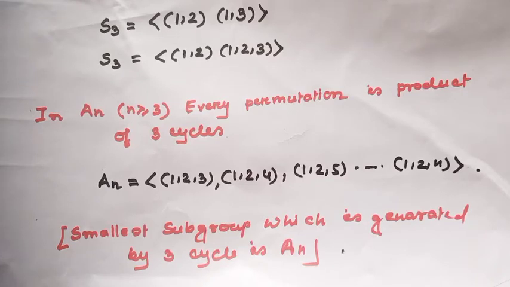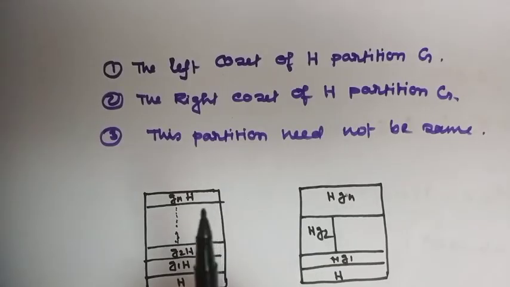So, if you give me any 3-cycle, then I can generate the An group. This is also a nice fact. The smallest subgroup which is generated by a 3-cycle is nothing but An. Okay? Now I will discuss a different topic, the normal subgroup.